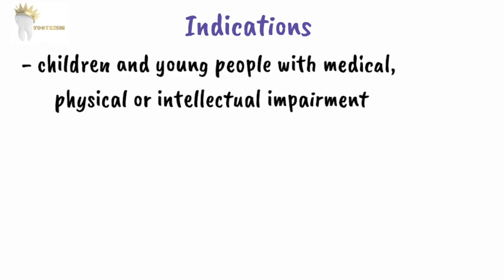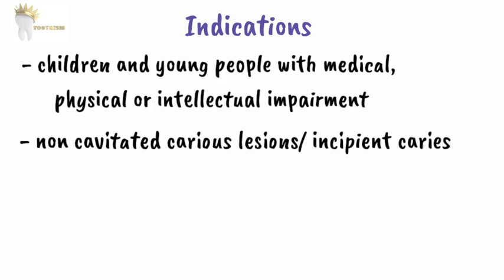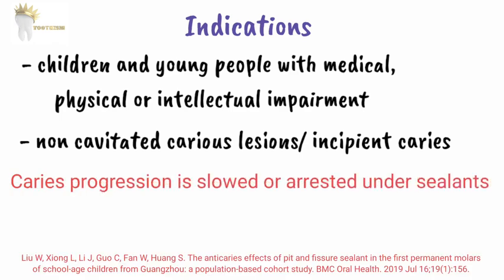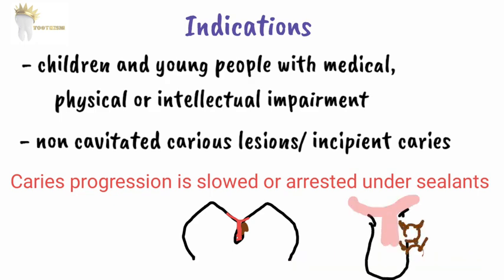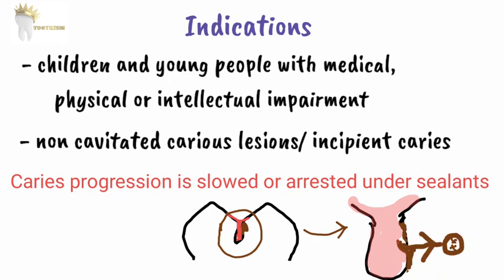Next indication is non-cavitated carious lesions, meaning incipient carious lesion without any cavitation. Studies suggest that caries progression is slowed or arrested under sealants. Now, how does it happen? You see, when we place a sealant, we are blocking the bacterial nutritional supply. As in, we are taking away their food and trapping them in a place without any food, so they are obviously going to die. That's how sealants basically work.